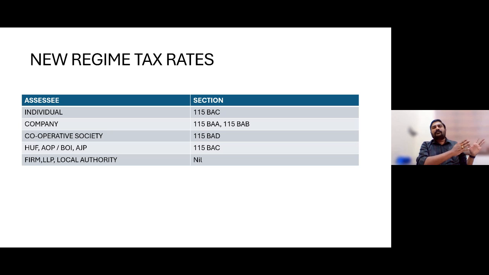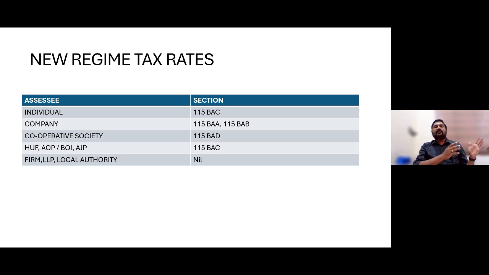Instead of opting for these normal slab rates, cooperative societies can opt for 115BAD, wherein the total flat rate of tax would be 22%. That also, if you want to go for these new tax regimes, you have to sacrifice various deductions and exemptions. So that is with regard to cooperative societies.